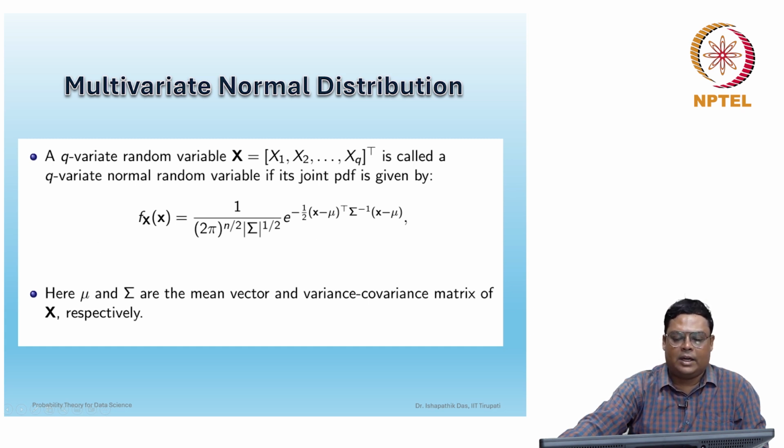So let us first discuss, if you can remember, what is the univariate normal distribution.